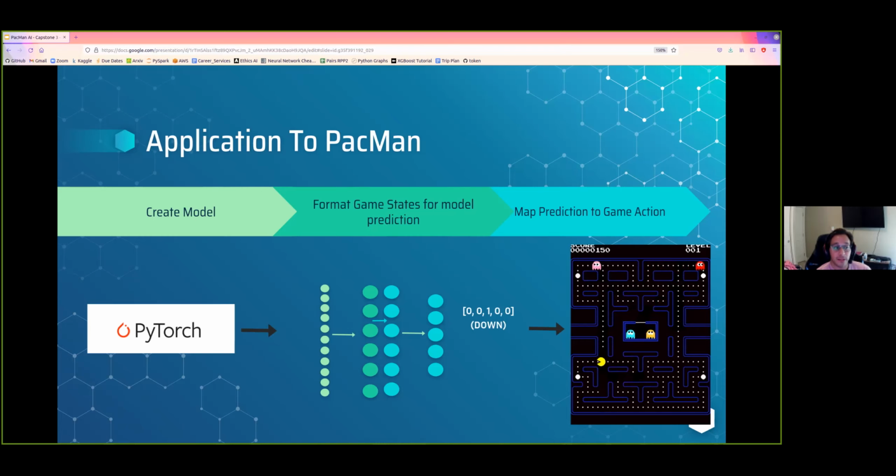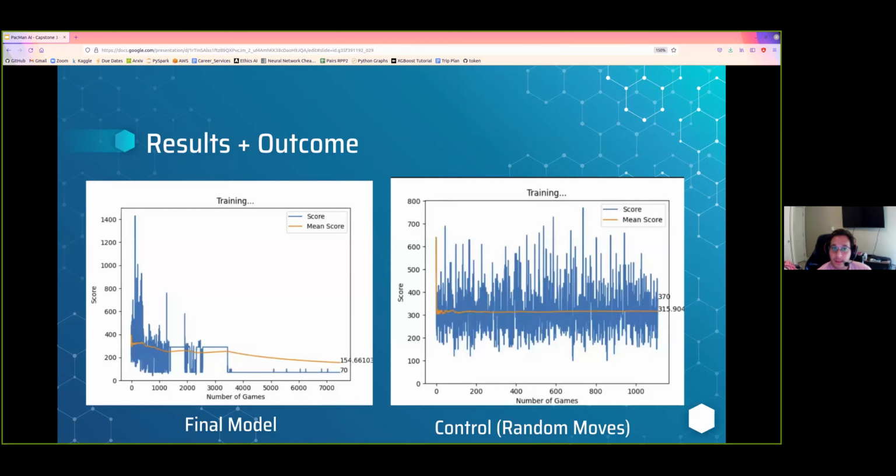One of the bigger challenges I faced was figuring out how to go from this 5-digit array output into an actual game action. But I was able to accomplish this by mapping each of the 5 possible outputs to a simulated key press. After training, the model should be able to take reward-maximizing actions based on the input game states, although that unfortunately was not the case. I left PacMan training for the night, but was disappointed to find him running into the wall in the morning.